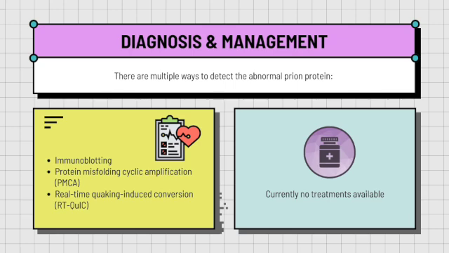The real-time quaking-induced conversion can detect abnormal prion seeding activity in the cerebrospinal fluid, which is the clear fluid that surrounds the spine and brain, olfactory epithelium, skin, ocular tissue, and other types of tissue.